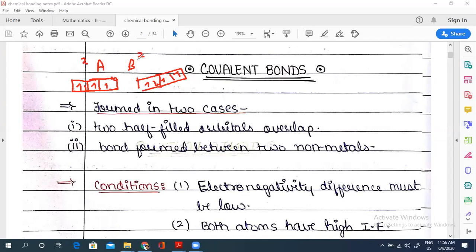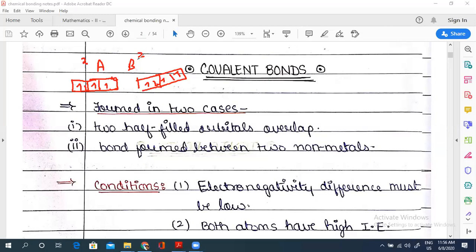The electrons of B belong to B also, and are shared by A. So in that case, A will have 8 electrons, and B will also have 8 electrons. Got this?